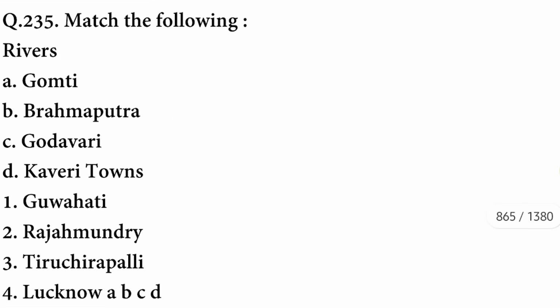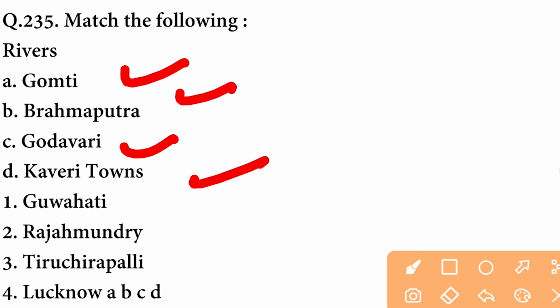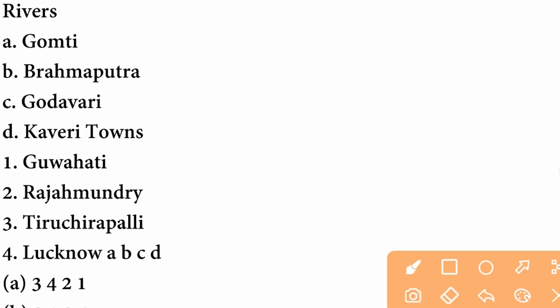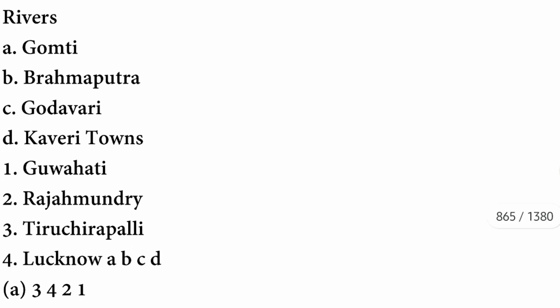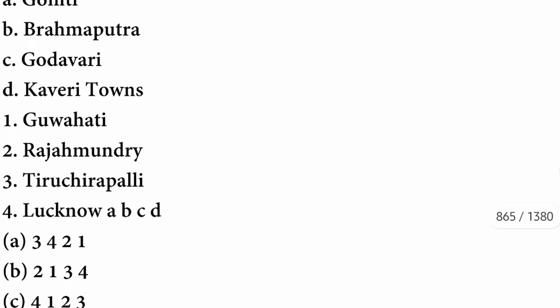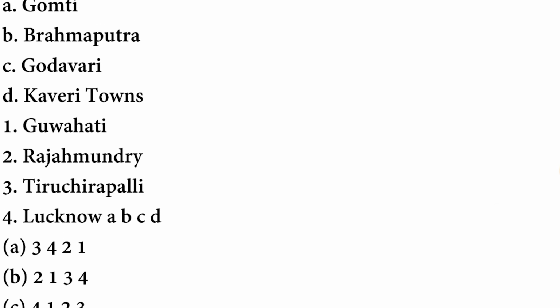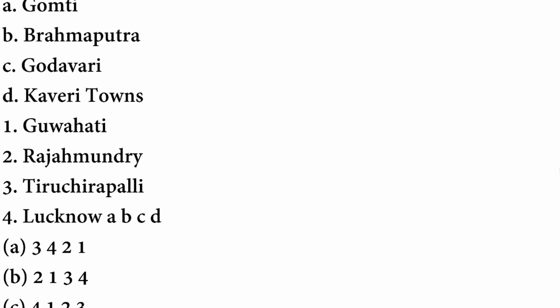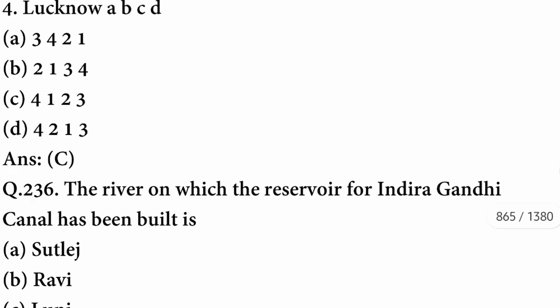Match the following rivers: Gomati, Brahmaputra, Godavari, Kaveri, with the names of the towns: Guwahati, Rajamundry, Tiruchirappalli and Lucknow. We will have to match all these rivers with their towns. The first river is Gomti. Gomti is associated with Lucknow. Brahmaputra is associated with Guwahati. Godavari is associated with Rajamundry and Kaveri is associated with Tiruchirappalli. C option is correct.